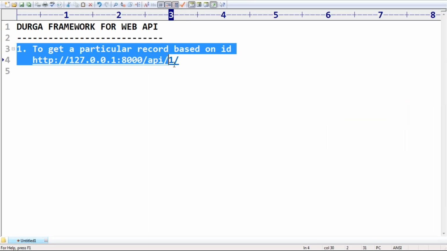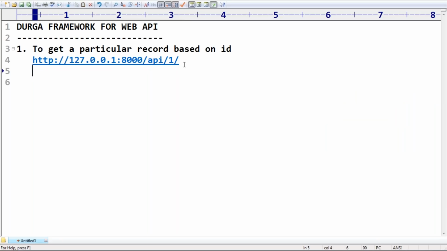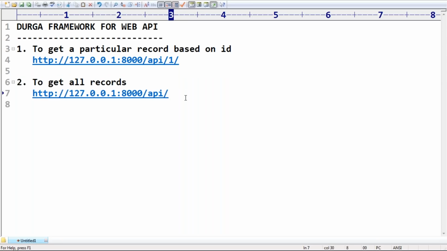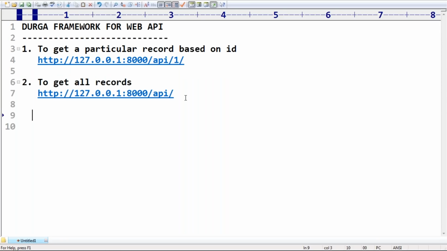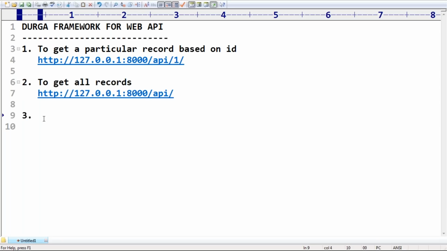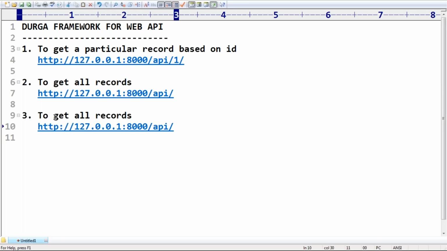Now, to get all the records, observe very carefully, sir. If you want to get all records, then we have to use it just like this. So to get all the records, this is the URL you have to use. Suppose I want to create a record, a resource. Then what do we have to go for? Yes, this is the endpoint we require to use.